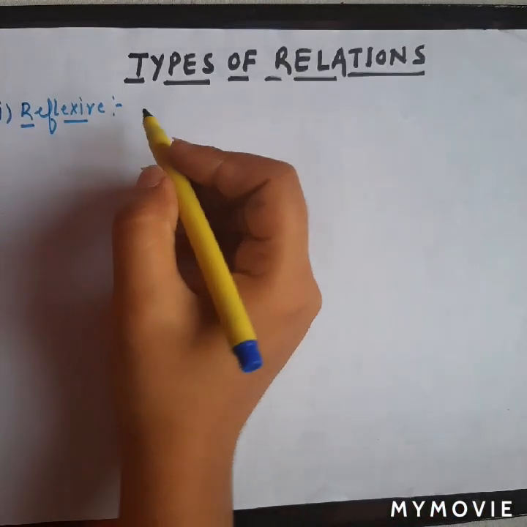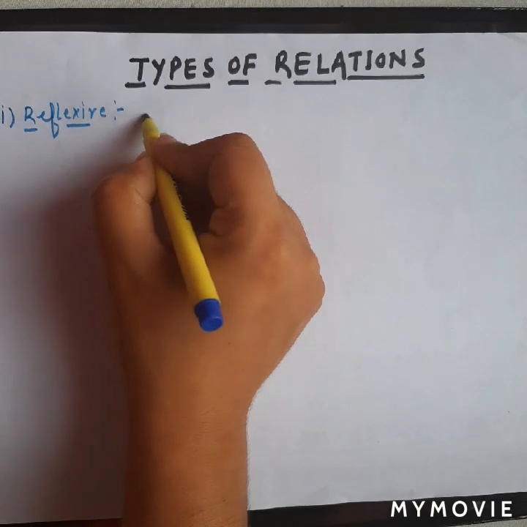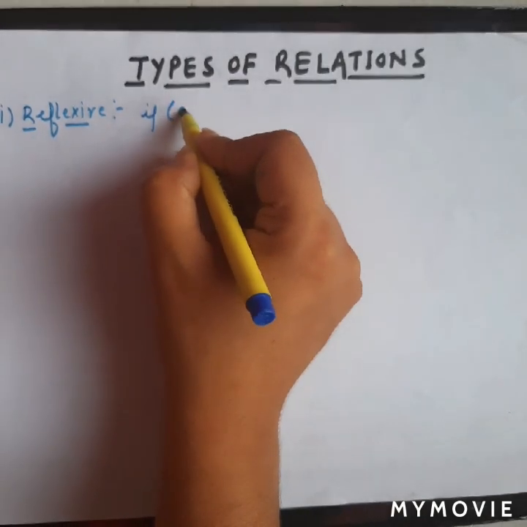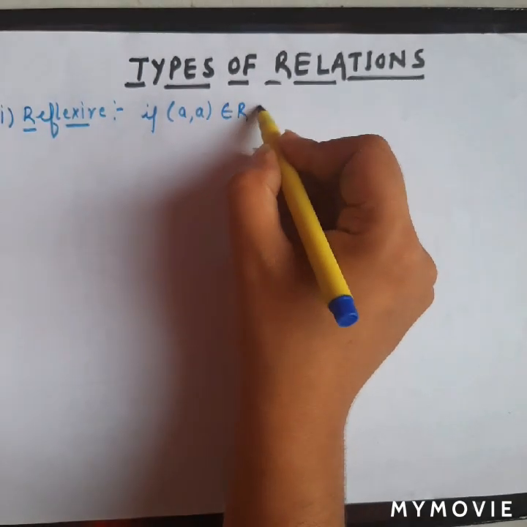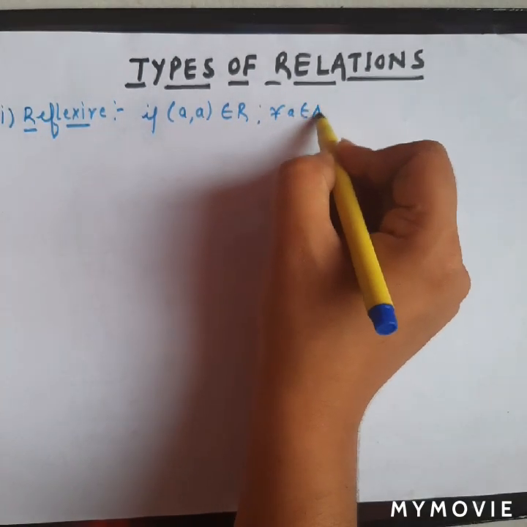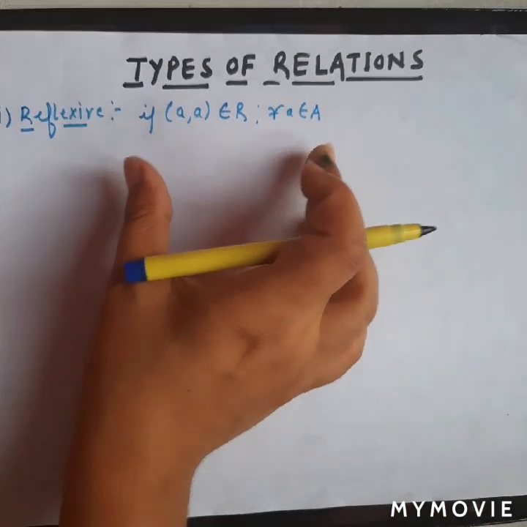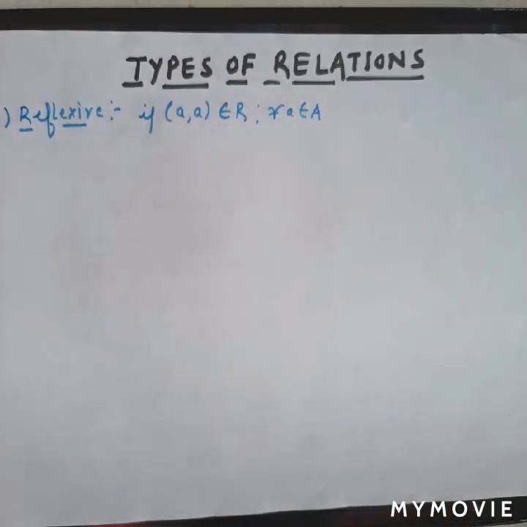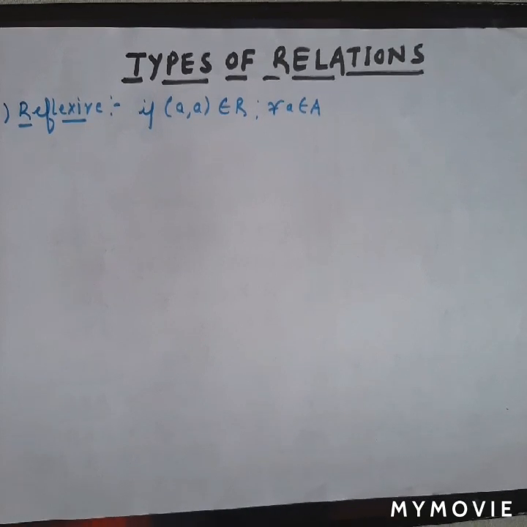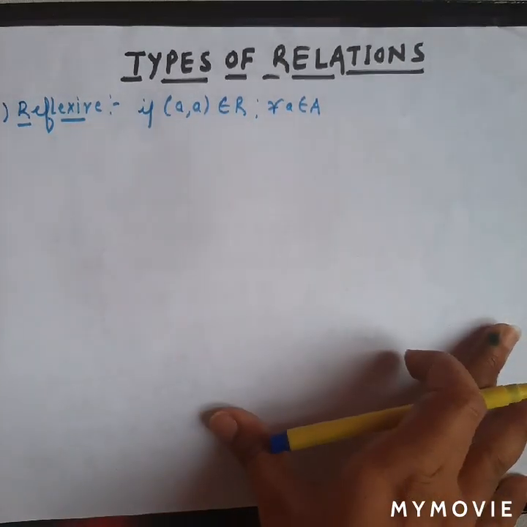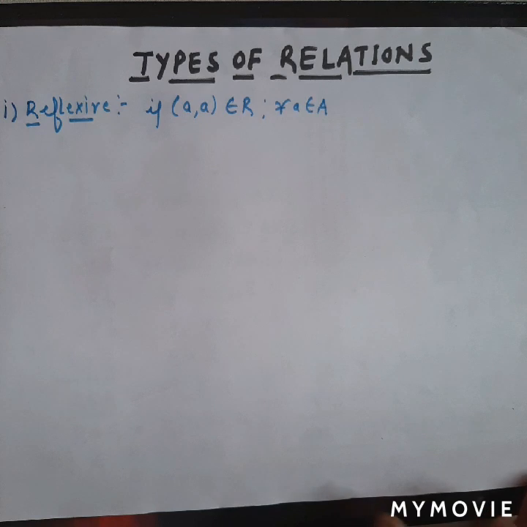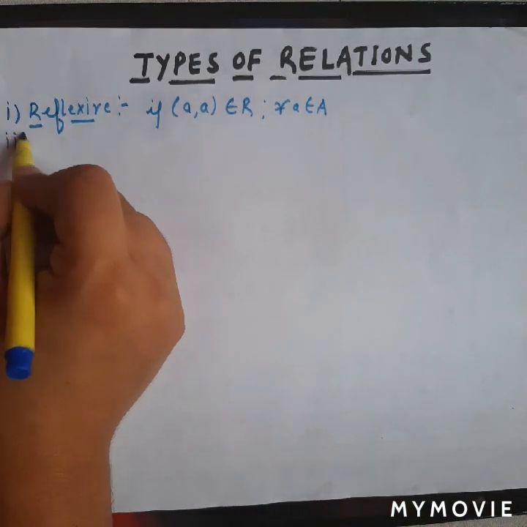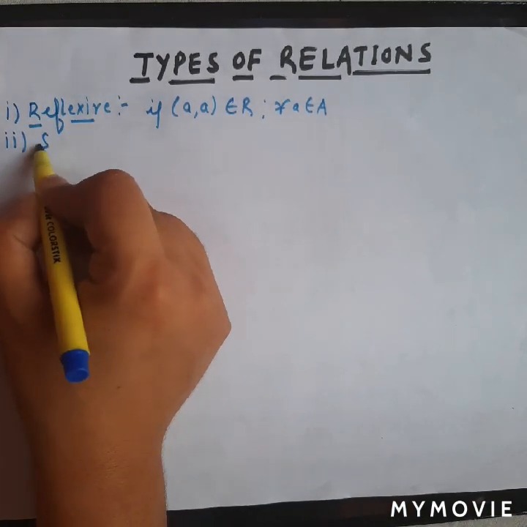A relation can be called a reflexive relation if all the ordered pairs of the form (a, a) belong to R, for all a belongs to A. Any relation which satisfies this condition is called a reflexive relation. Next I will give you some examples, and on the basis of that you will better understand the definition of a reflexive relation.